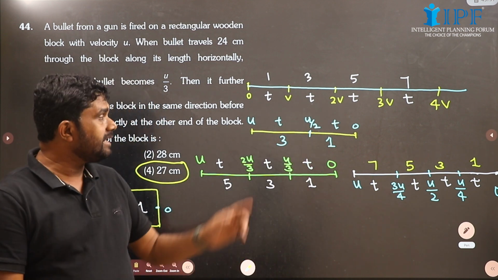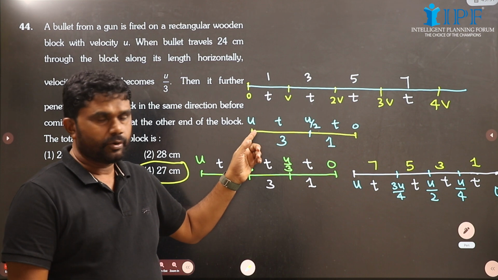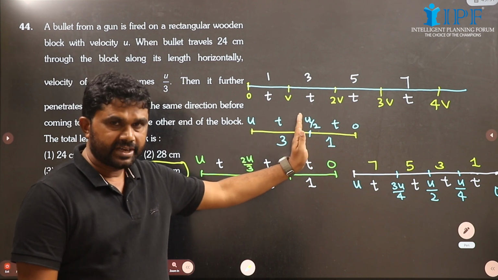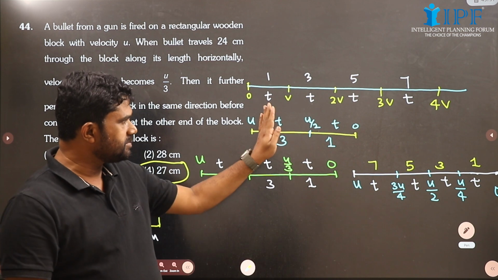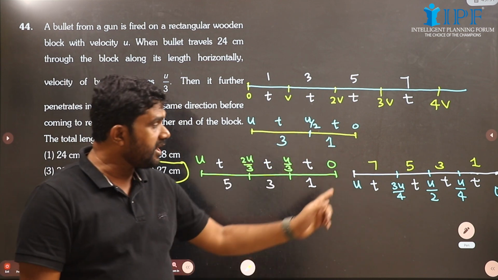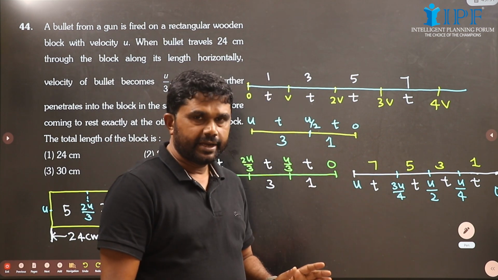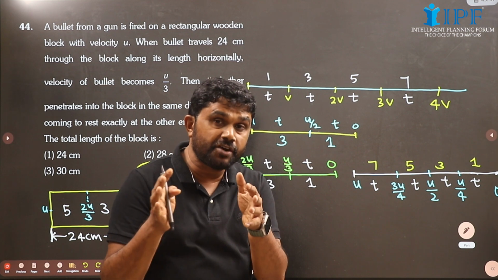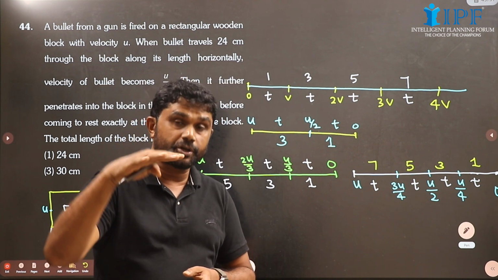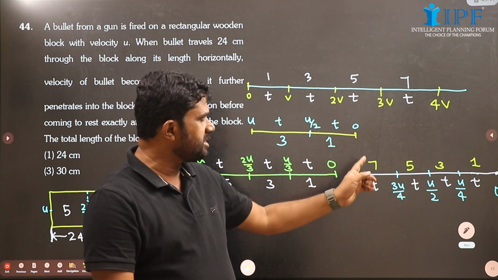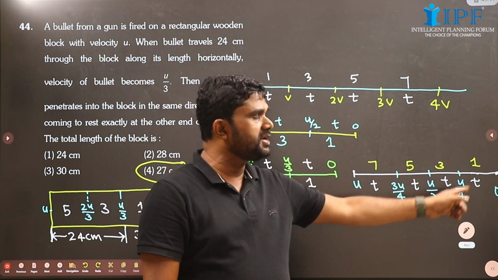And here we have 2 intervals. In the first interval it loses half, in the next interval it loses the remaining half. Ratio of displacements will be 3:1. Here we have 4 intervals. In each interval it loses 1/4 of its initial velocity, so 4 intervals will be required to come to rest. Ratio of displacements will be 7:5:3:1.